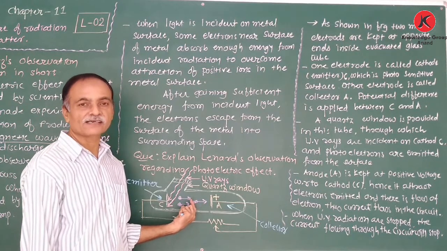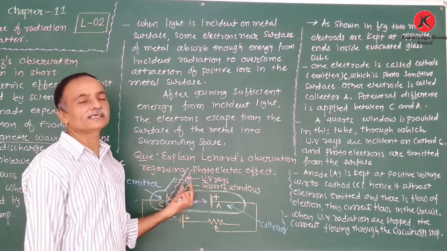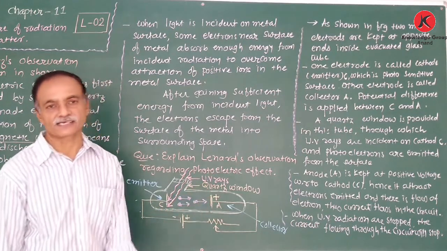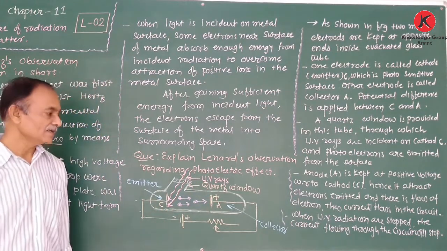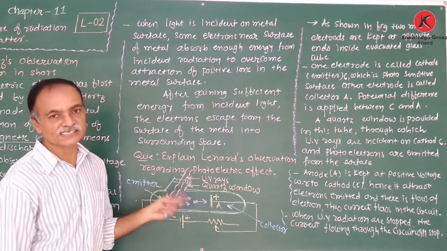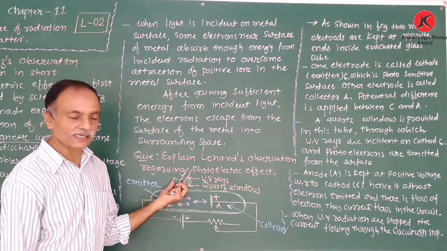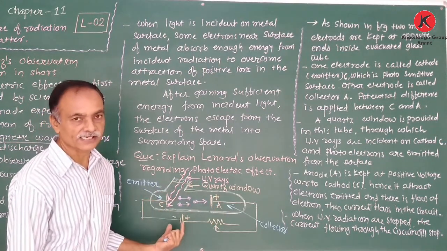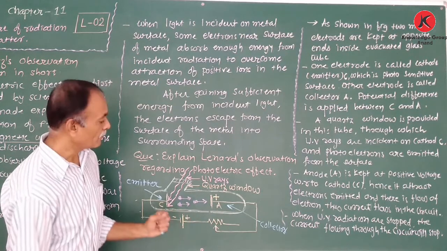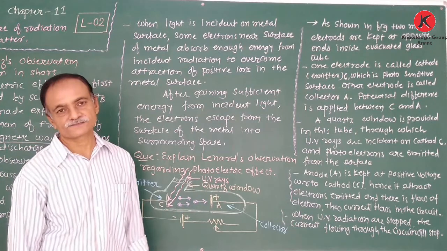So it shows that to produce the flow of electrons in the circuit, the ultraviolet rays are necessary. The incidence of the ultraviolet rays on the cathode is necessary. If no UV rays are incident, no current flows in the circuit. Therefore, for emission of electrons, the UV rays are required.